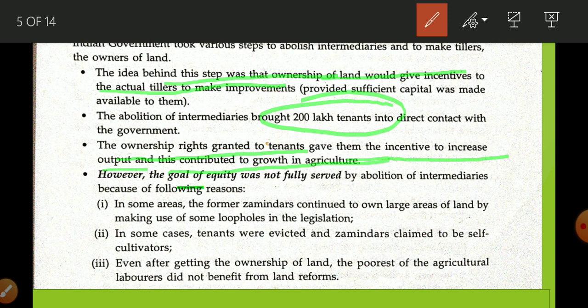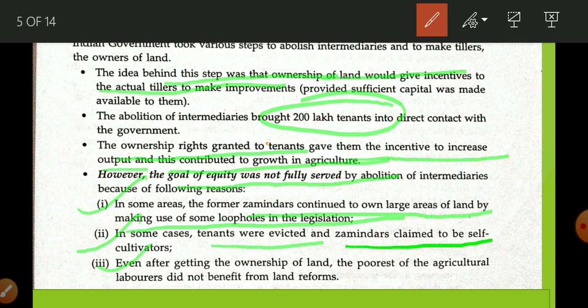The goal of equity was not fully served by this step. Why? There are 3 reasons given. The first is that zamindars continued to own large areas of land by making use of some loopholes in the legislation. In some cases, tenants were evicted and the zamindar claimed to be a self-cultivator. In that example, I told you there are four, A, B, C, D, who are doing the work of cultivation and E is the zamindar.